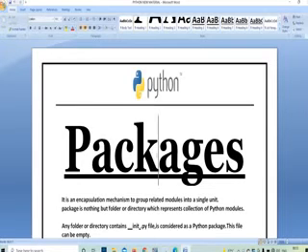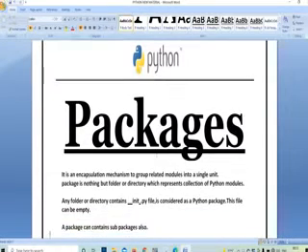Now we are going to see the concept of packages in Python programming. Till now we saw different concepts such as list, tuples, dictionary, set, all these things. Now we are going to see what a package is and how a package is defined.